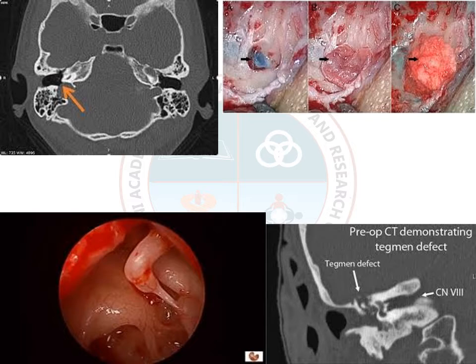And in the final CT there is a tegmen defect. What is tegmen? Tegmen is the bone between the cranial cavity and ear. So there is a loss of tegmen, so easily infection may spread to the cranial cavity.